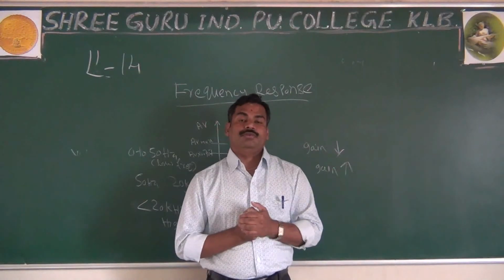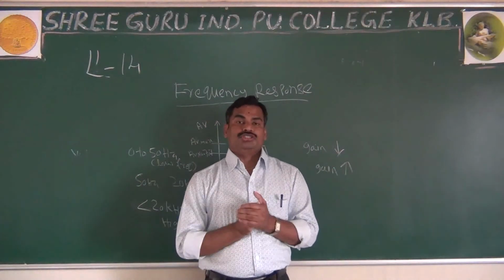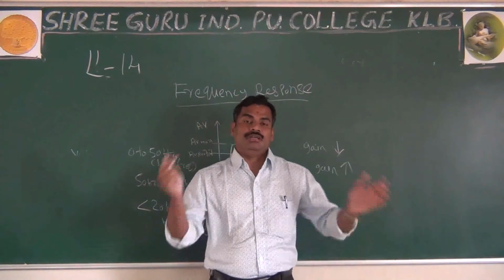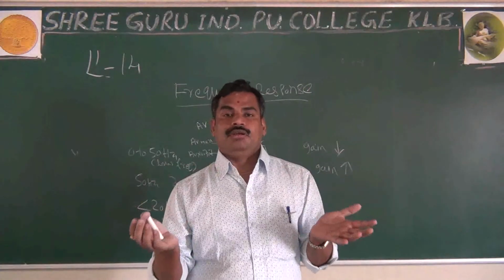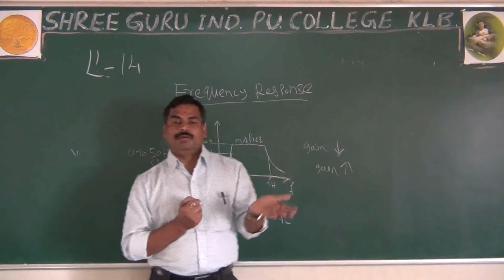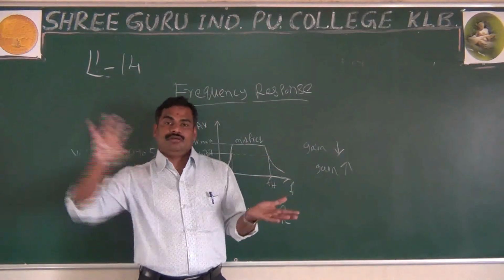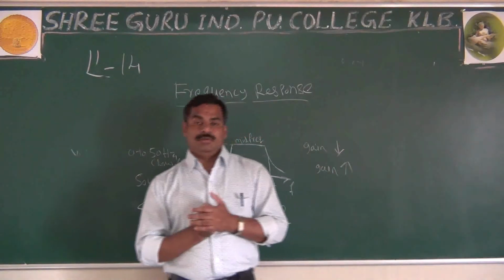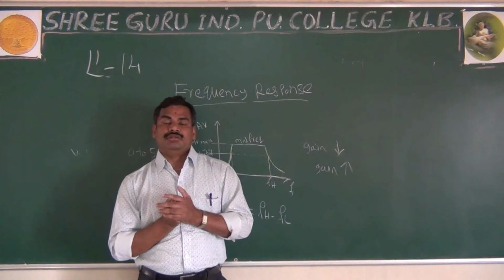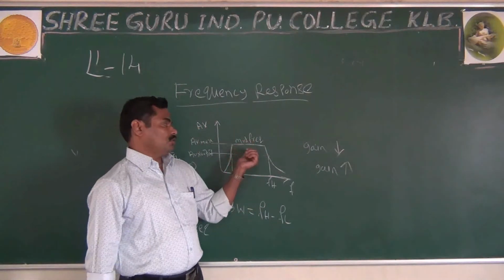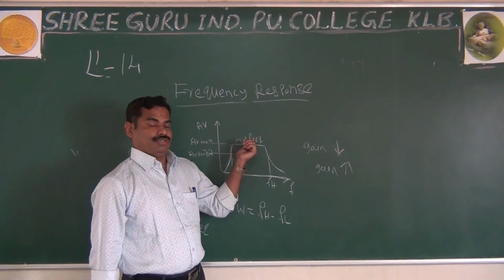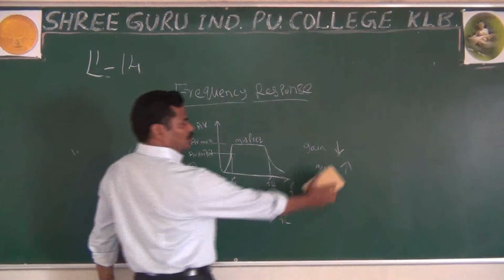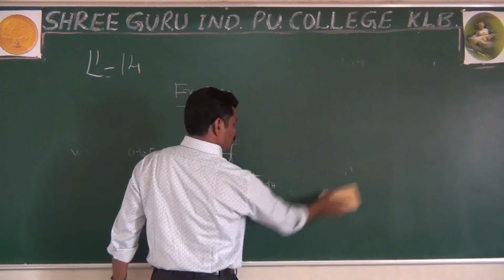For high frequency, because of the short circuit and the loading effect, the gain reduces. But in the midband, the coupling capacitor or bypass capacitor acts as a short circuit, and the transit capacitance and wiring capacitance act as an open circuit. Both cancel, which makes the gain constant for the midband frequency. This is the frequency response of your RC coupled two-stage amplifier.